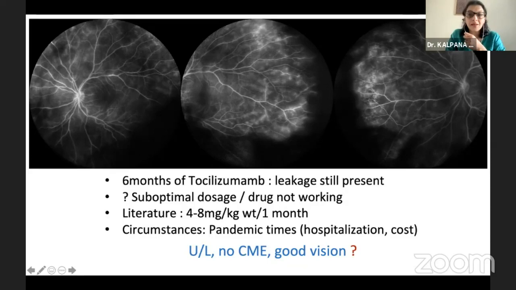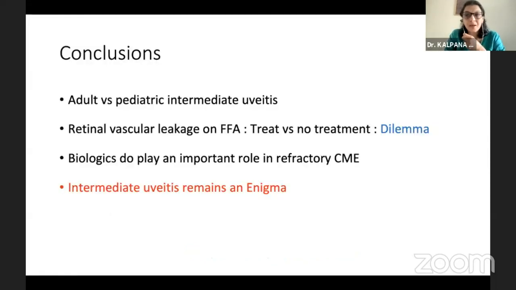So at the end of the day, though we think we have achieved a lot in recent years, we still land up with patients and we still start thinking whether we are on the right track. So to conclude, adult versus pediatric intermediate uveitis, again, this is a big challenge. Adult patients usually do well, unlike our pediatric counterparts. Definitely, with fluorescein angiography, we are seeing these retinal vascular leakages, which has also left us with a dilemma. Do we treat them or shouldn't we treat them, especially when the vision is good?